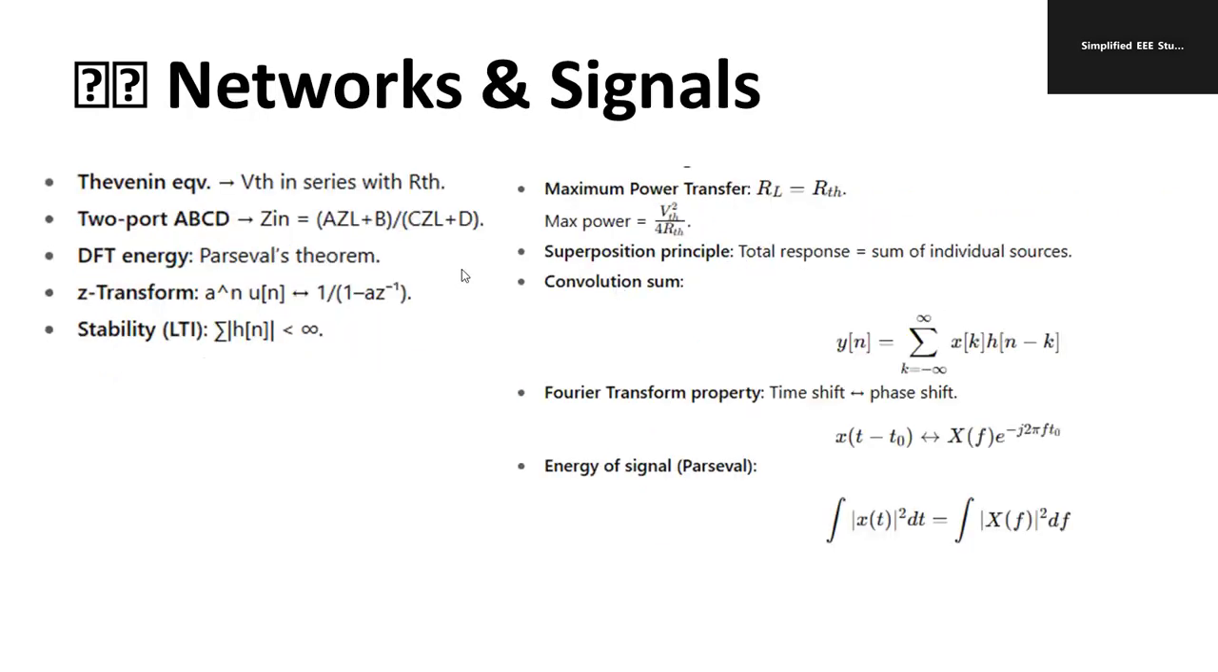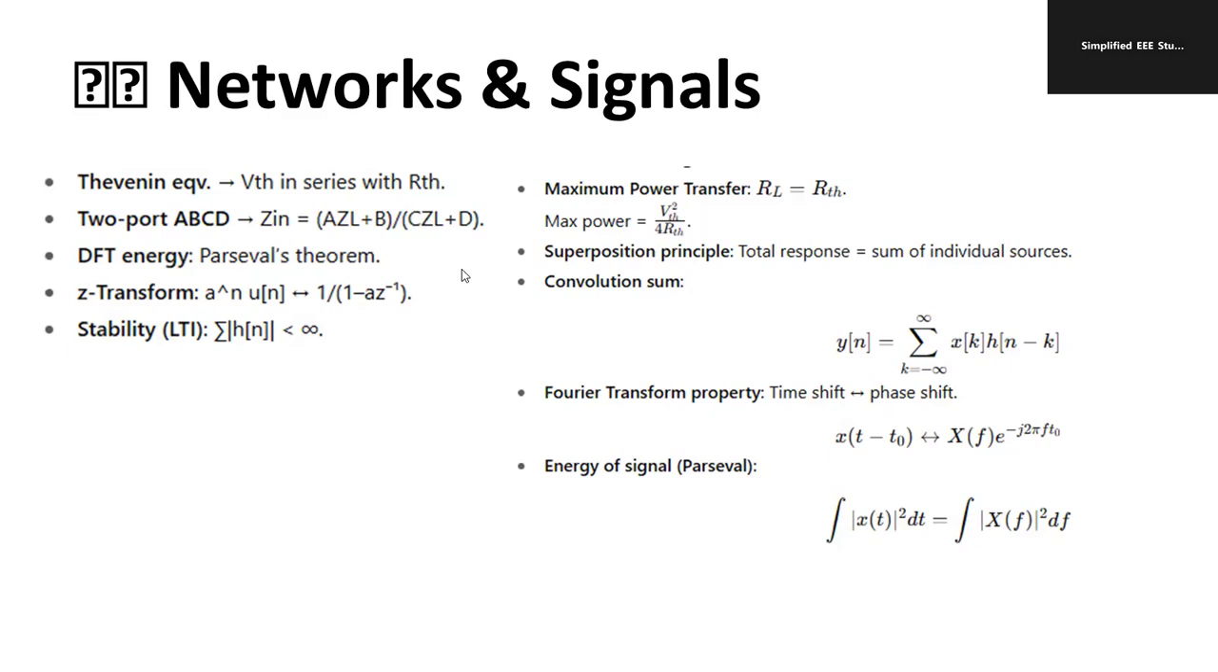Regarding network analysis, study what Thevenin's theorem is: how to reduce a complex network into a simple network. You have to focus on what VTH is, what RTH is, what RL is. So IL is equal to VTH divided by RTH plus RL. Similarly, for two-port networks, the ABCD parameters are different, and you have to study them. This parameter is already given: Zin is equal to (A ZL plus B) divided by (C ZL plus D).